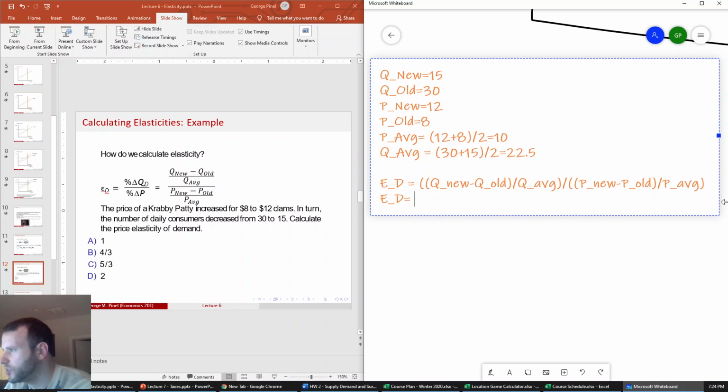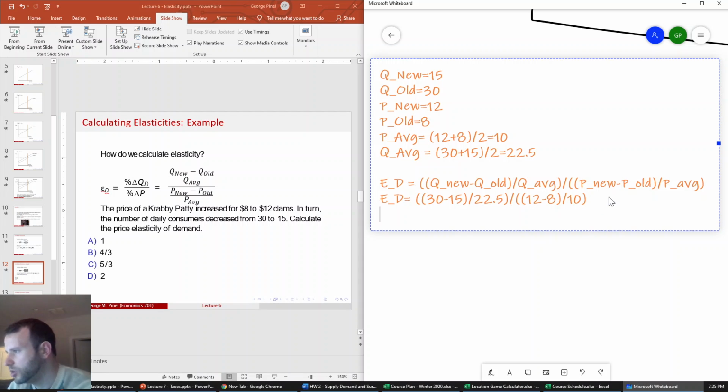So we have E sub D is equal to, so our Q new is 30 minus 15, our Q old, divided by our Q average, 22.5. And that whole quantity is going to be divided by 12 minus 8 divided by 10. Okay, and that whole thing, we'll need another parentheses. So I'm going to simplify this a little bit. 15 divided by 22.5, divided by 4 tenths.